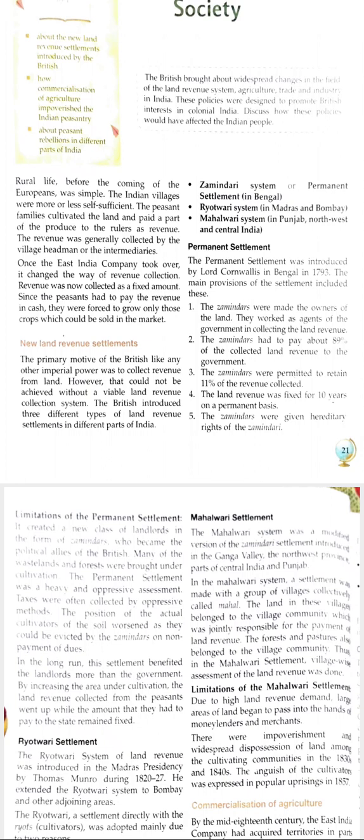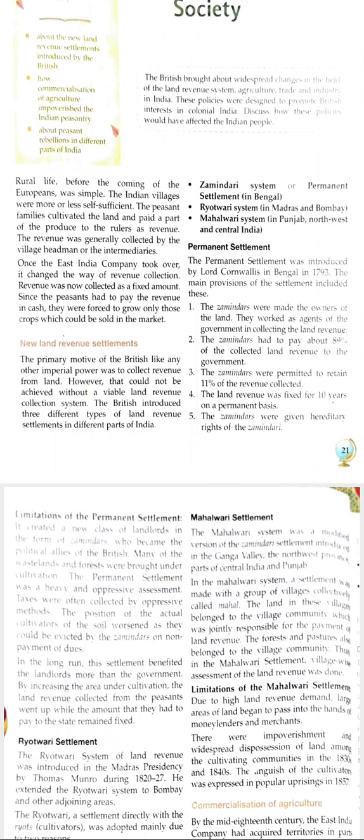The zamindar had to pay about 89% of the collected revenue to the government, and 11% they could keep with themselves. The zamindars were permitted to retain 11% of the revenue collected. The land revenue was fixed for 10 years on a permanent basis, and the zamindars were given hereditary rights. It means the zamindar's son will be the next zamindar, right? I think everyone knows what hereditary rights are, right?